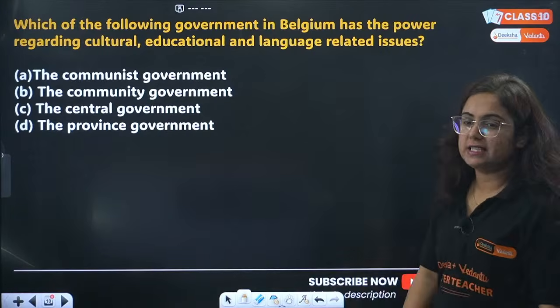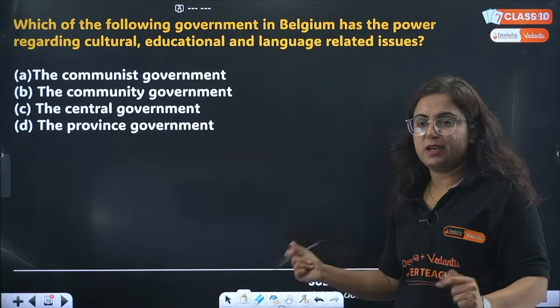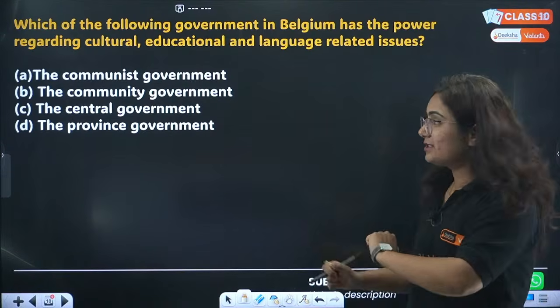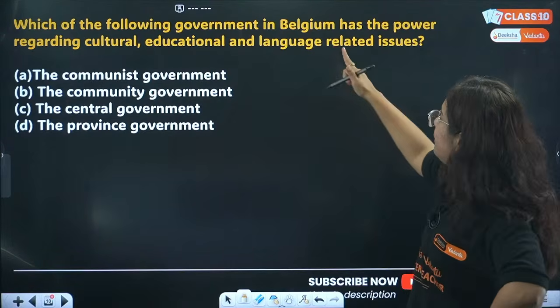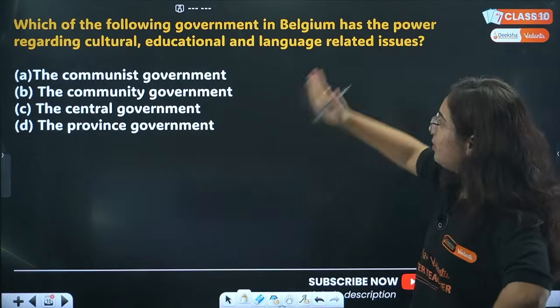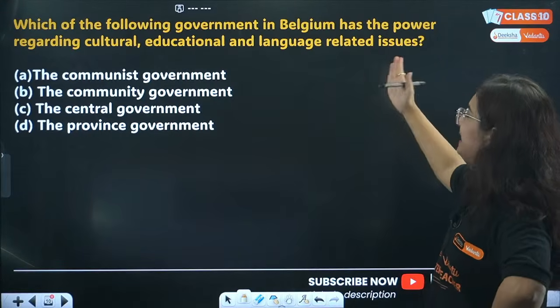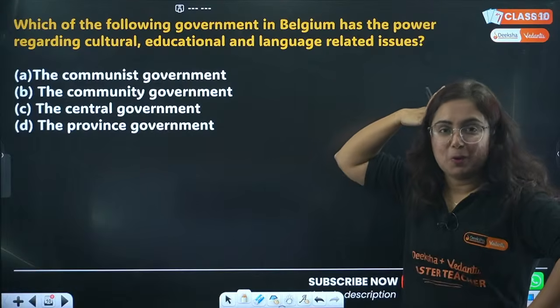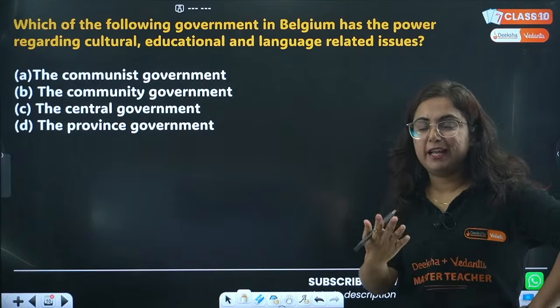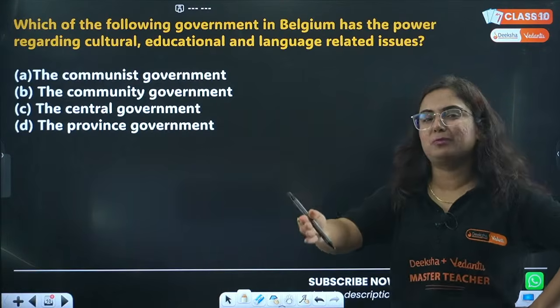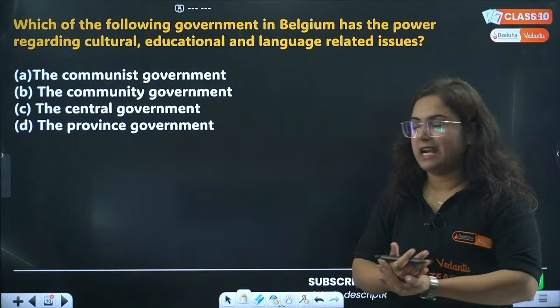Come on students, everyone, stay focused. The question is: which of the following governments in Belgium has the power regarding cultural, educational and language related issues? Every time I explain, the next question is from the same thing. Now you know the answer.